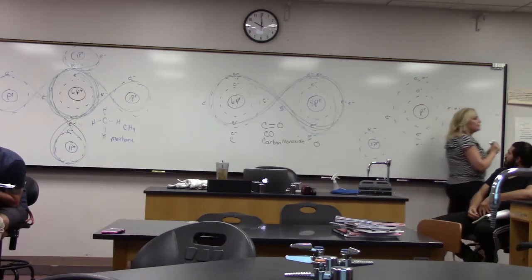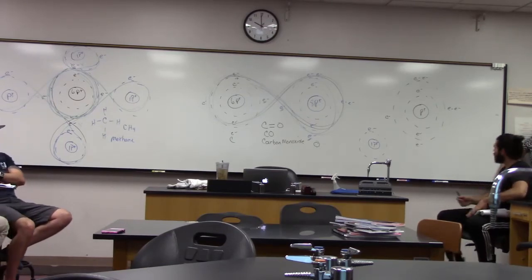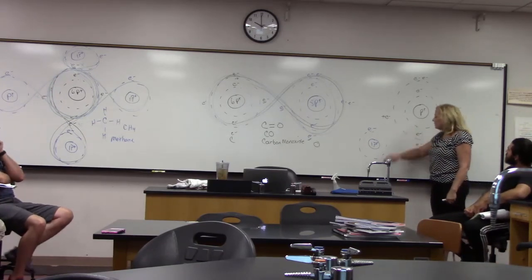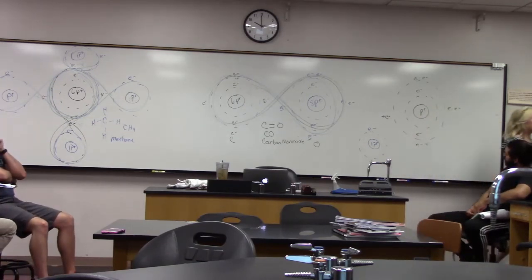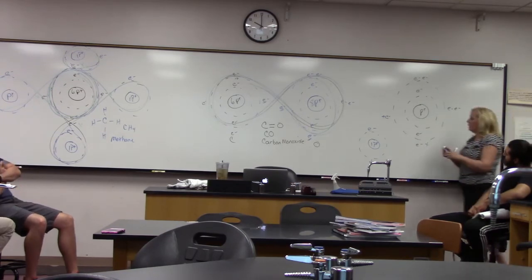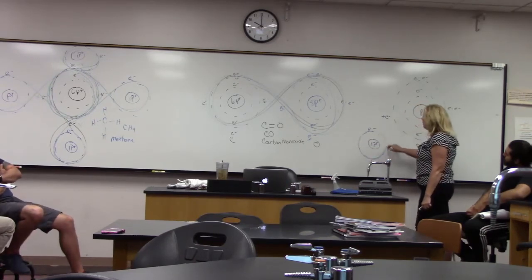So let's look at these 2 atoms here. Obviously, neither one of them is stable because this one is missing 2 electrons. This guy is missing 1 electron. So we can't form an ionic bond, right? Can we form an ionic bond? No, we can't. So we're going to share. What's the maximum number of electrons we can share? 1. 1, absolutely.